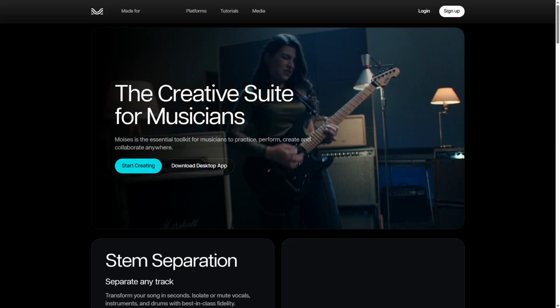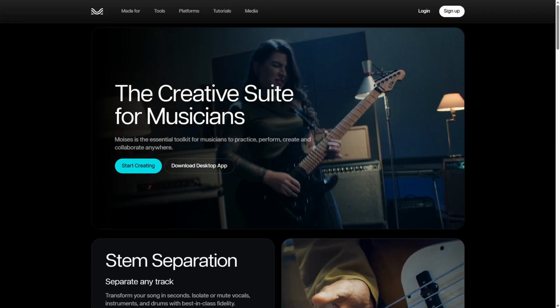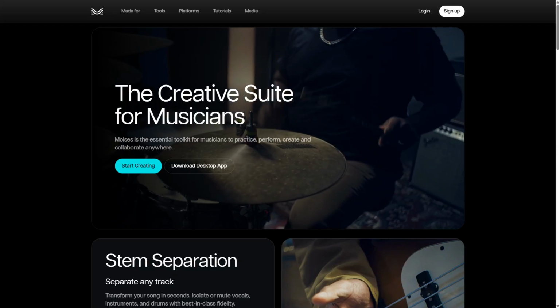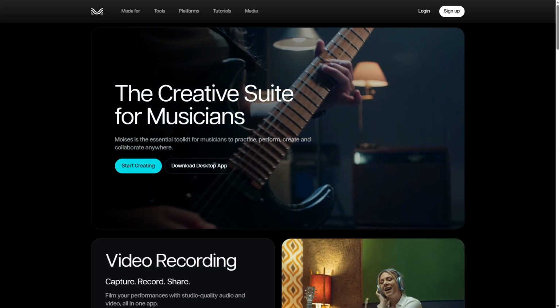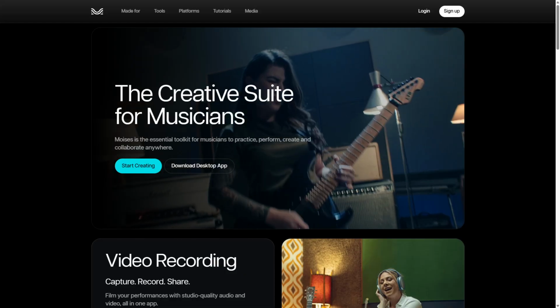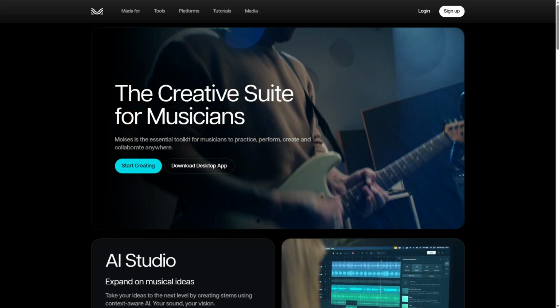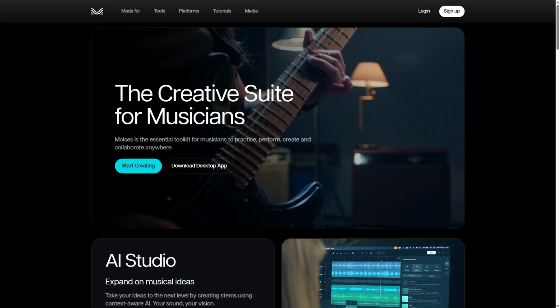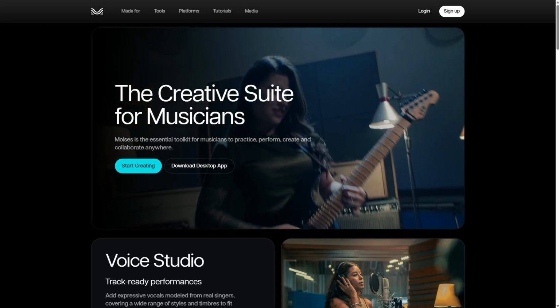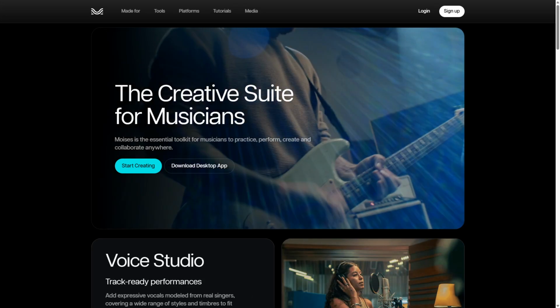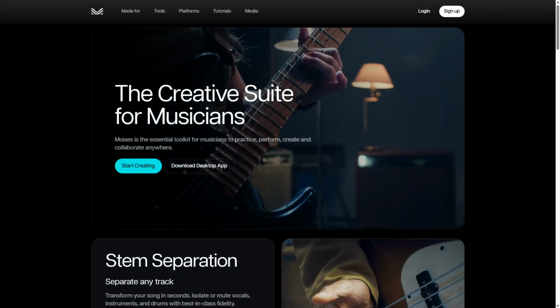BandLab and Moises are popular music tools but serve different purposes. BandLab is a full-featured digital audio workstation with collaboration features, while Moises specializes in AI-powered stem separation and mixing assistance. The core difference lies in BandLab's all-in-one approach versus Moises' focused audio processing.